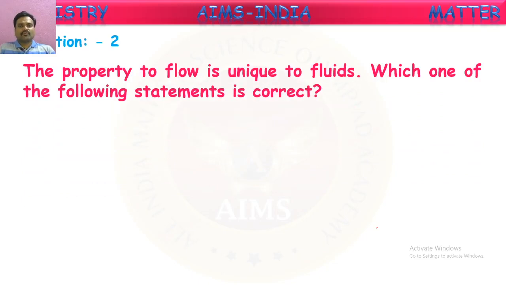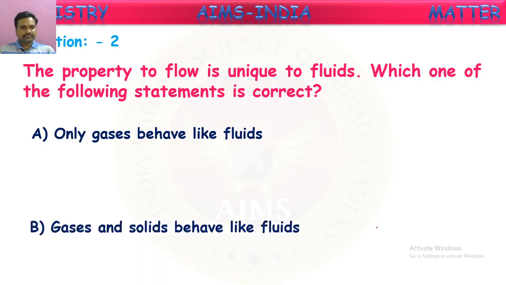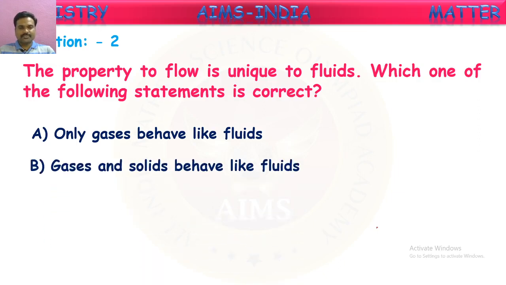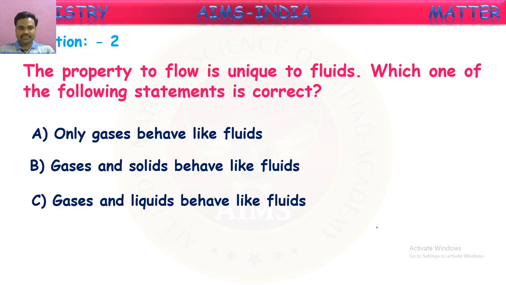Next, the property to flow is unique to fluids. The flowing nature is called fluidity, and those which can flow are called fluids. Which one of the following statements is correct? Only gases behave like fluids. Gases and solids behave like fluids. Gases and liquids behave like fluids. Only liquids are fluids. Which is the correct answer, children, here?